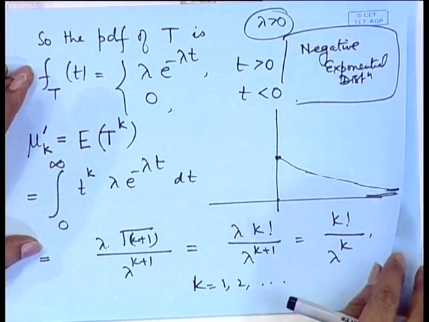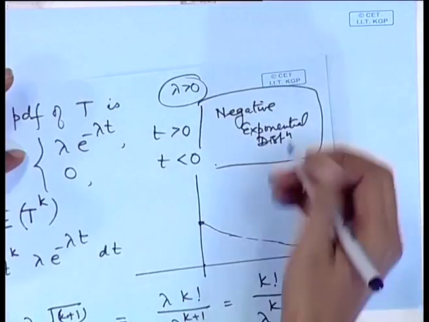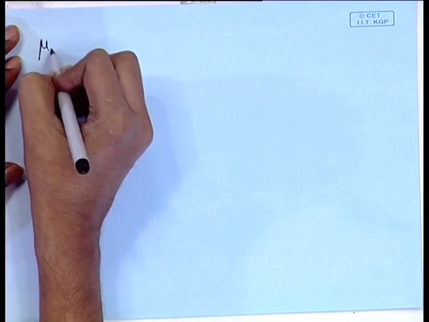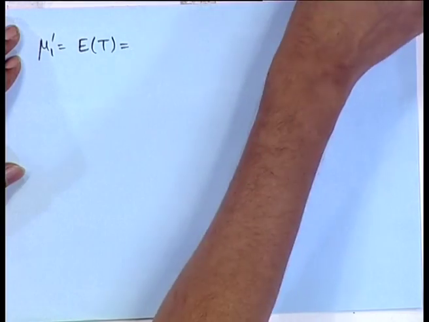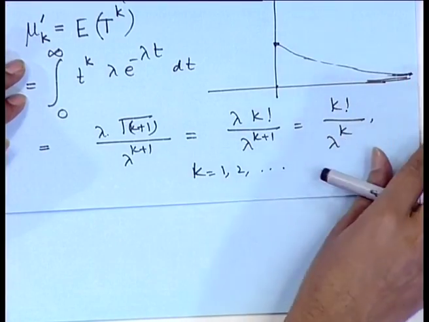In particular, we can calculate mean, variance, etcetera. So, for example, mu 1 prime, that is the mean of this distribution, is equal to, if I put k equal to 1 here, I will get 1 by lambda.